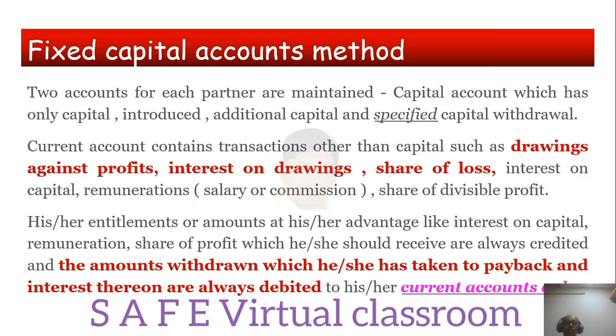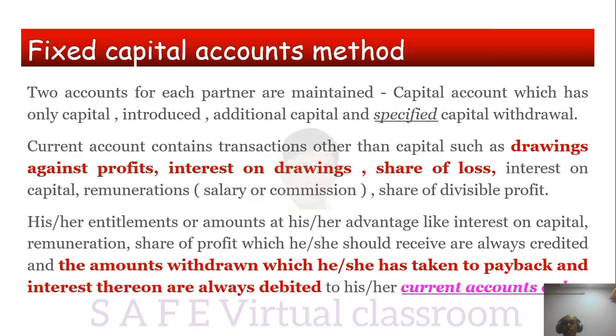So you can remember this in two ways. The amount withdrawn which he or she has taken, to pay back, and interest thereon, is always debited to his or her current account only. So you should not debit or credit the capital account. Carefully, if you are following the fixed capital account method, you have to debit or credit all these items only to current account. Either you can remember it this way: whatever is at his or her advantage, like interest on capital, remuneration, and share of profit, will be credited, or it will come on the right side.